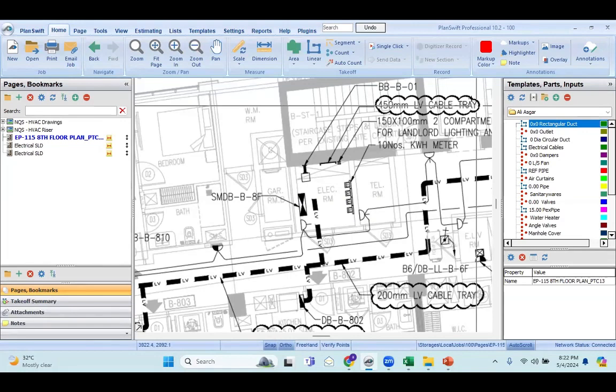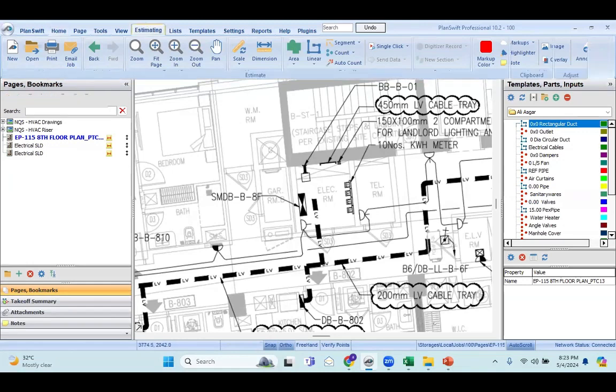On your screen you can see PlanSwift. This is how it looks. I have uploaded all the drawings here, and these are the templates which I have prepared for my use. If you want to learn more about PlanSwift, I recommend you go to my course, and you can enroll today and learn more in detail. I'll quickly show you this is an estimating tab.